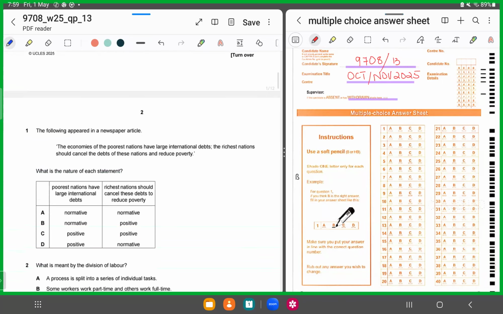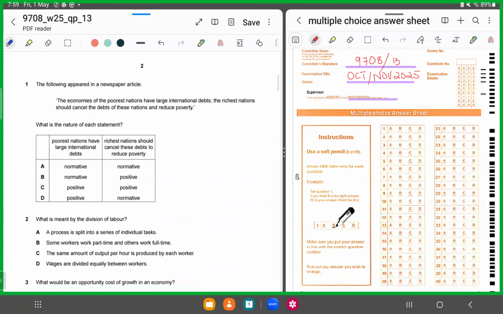MCQ number 1 talks about an article that appeared in a newspaper. It says the economies of the poorest nations have large international debts. The richest nations should cancel these debts and reduce poverty. For these nations, what is the nature of each statement? Now, they've given us a table. One part displays poorest nations have large international debts. The second part says richest nations should cancel these debts to reduce poverty. Now, they are asking us which of these statements is a normative statement and which is a positive statement.